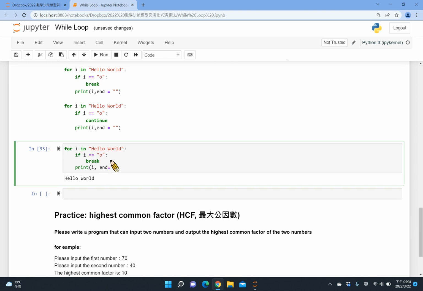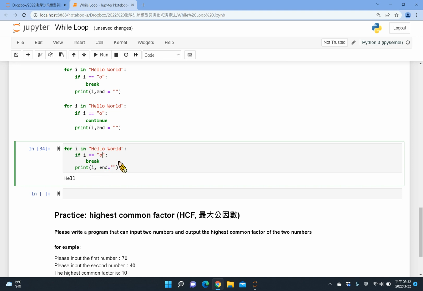So for example, whenever the I means each of the letter in this string, if the string equals O, I want the loop to be stopped. So the whole for loop will be stopped. You can see whenever the I equals O, it meets the requirement, it fulfills the statement, so it's break. The break is for this for loop, so it stops.